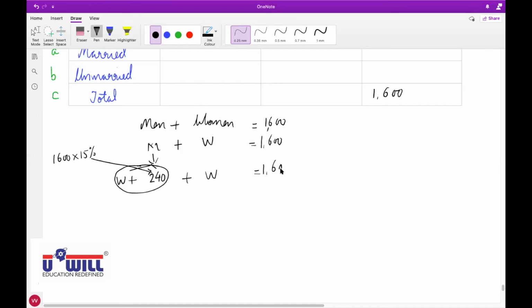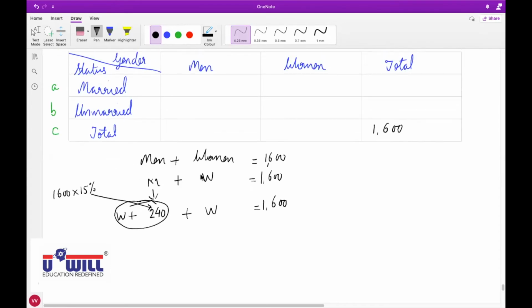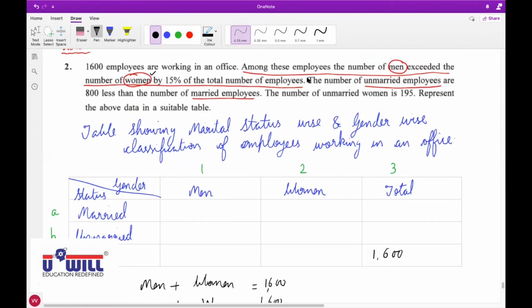Raise your hand who did not understand this equation up till here. I repeat, raise your hand who did not understand this equation. Dhruv, unmute yourself. Yes, sir. Devansh, unmute yourself. Yes, sir. You did not understand this? Yes, sir. Okay. What is it given? Dhruv, read this sentence, among these employees. And Devansh, don't mute yourself.